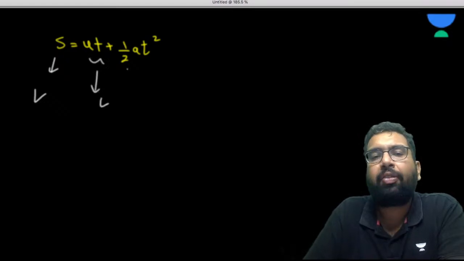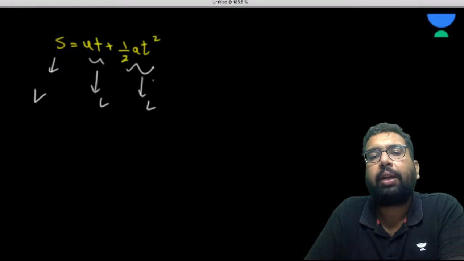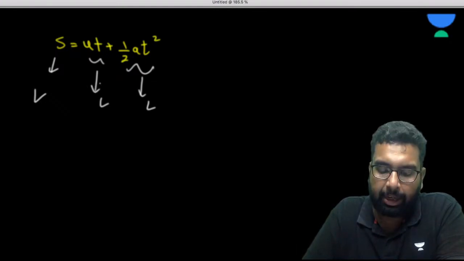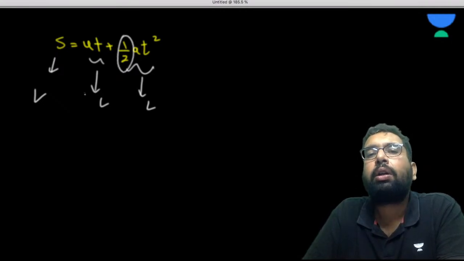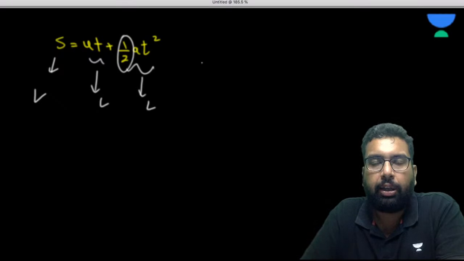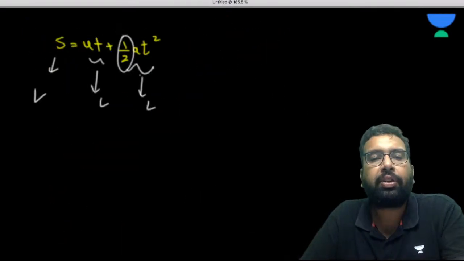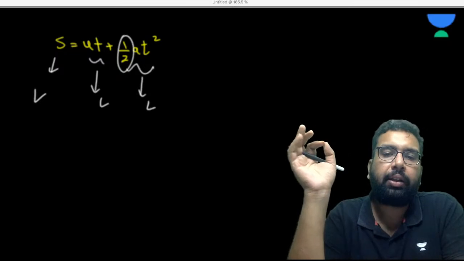Then half has no dimension. a is L t minus 2, this is t minus 2, so t squared, so this dimension is going to be L. Okay, so this equation is also dimensionally correct, right? But again, we cannot comment about this half, whether it is correct or not. We don't know, right? Now, please tell me, if they are asking you this type 2 question, to check the correctness of some formula, will you be able to use it? Yes or no? Vinika, is everything clear till this point in this section?